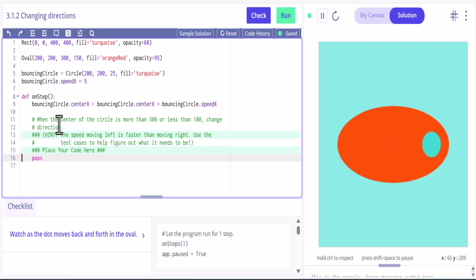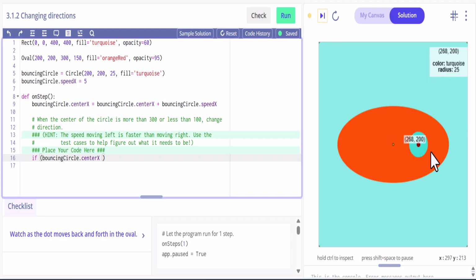So if we look, when the center of the circle is more than 300 or less than 100. So we're doing a couple ifs, and we're saying, do we want the circle to bounce if it reaches a certain point? Okay, so we have a variable here called bouncing circle, and we're going to utilize that. So we're going to say if bouncing circle, if the center X, and then we just kind of have to figure out here, probably right around in here. So let's say 300, because I feel like if we go too far over here, we're going to get outside of this. So let's do like 300.